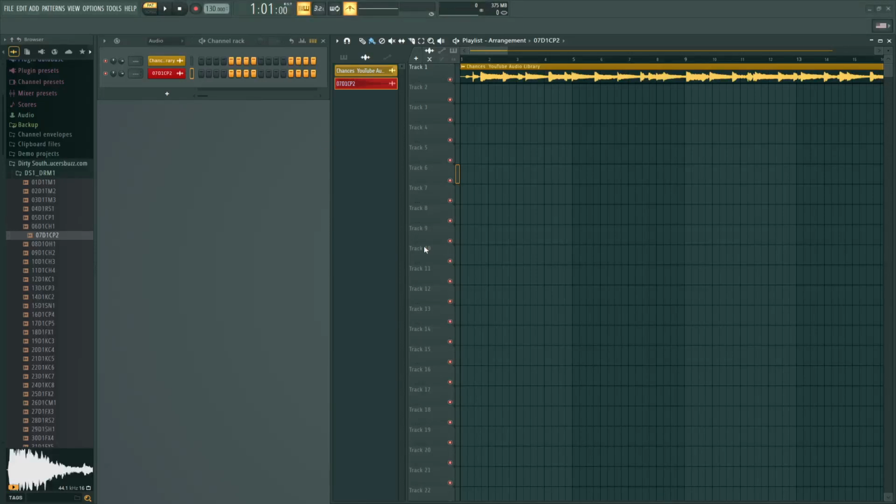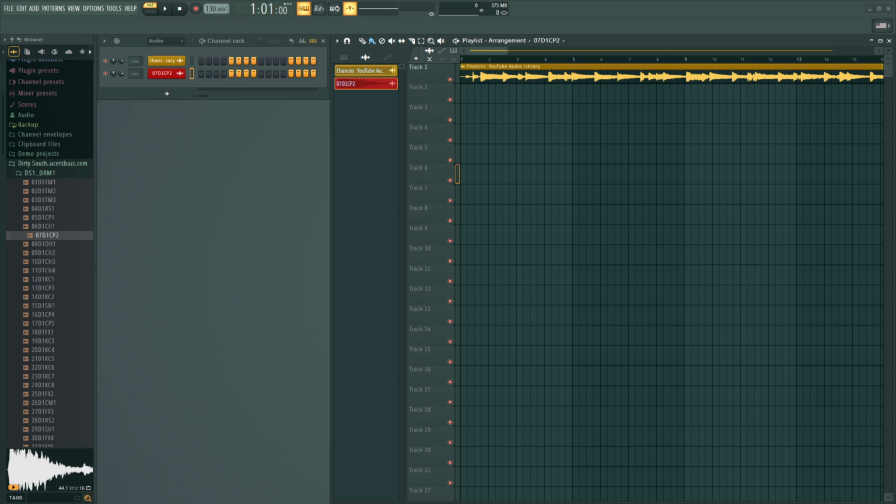In today's video, I'm going to teach you how to remove hiss from an audio clip in FL Studio using Edison. Start by opening FL Studio on your computer. Once it's up, load your project from the Recent Projects screen or through the browser, whichever is quicker for you.